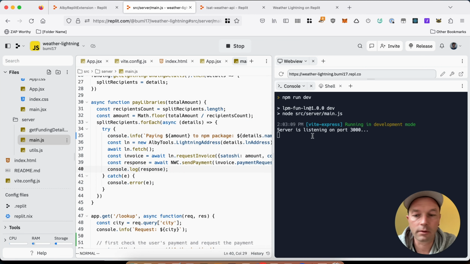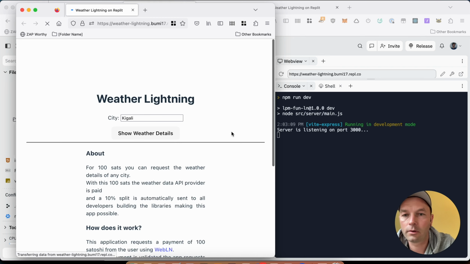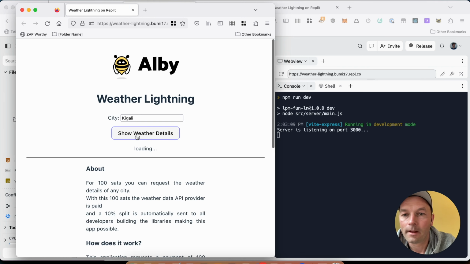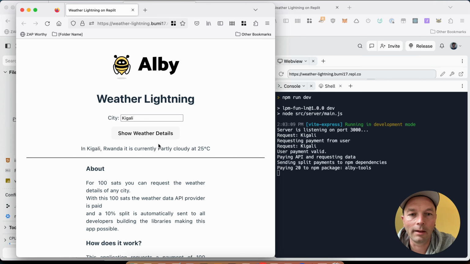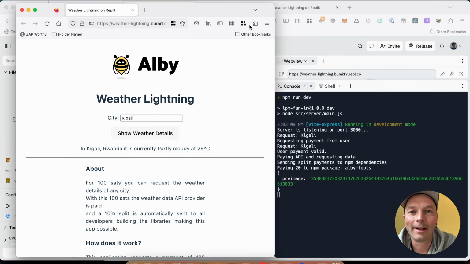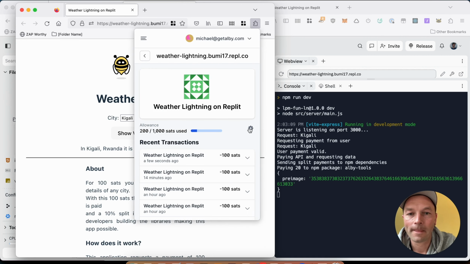So how does it look? We have the logs over here. I have the application up here. I tried it before, so let's do a refresh to have a clean start here. And let's check what the weather is here in Kigali. Requesting the weather data, and that was a good demo because I have a budget set in my extension, so the payment has been done automatically. Let's start here again from fresh.